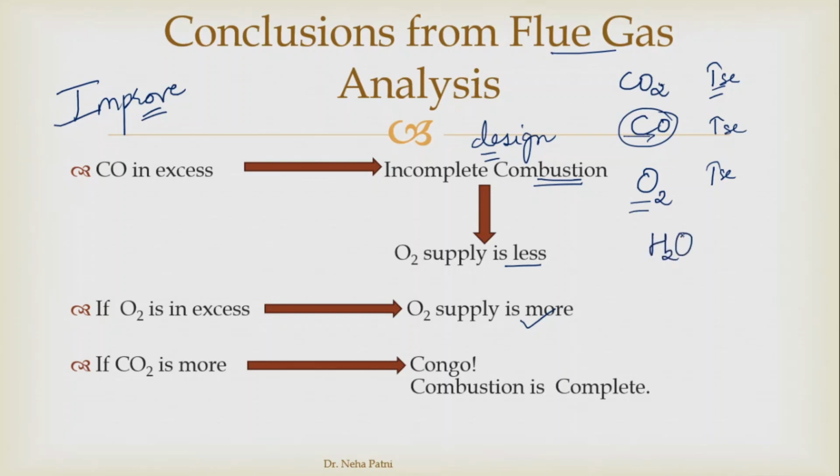Let's say the moisture amount coming is more. The flue gas is still wet and the moisture is coming. So what do you infer? Why is the moisture coming in the flue gas? Obviously in the furnace there is a possibility of combustion, and then there is a possibility of condensation, right? The vapors are getting condensed, and that is why your flue gas is wet, which it should not be, because you know that if moisture is present in the combustion chamber, it is going to hinder your calorific value.